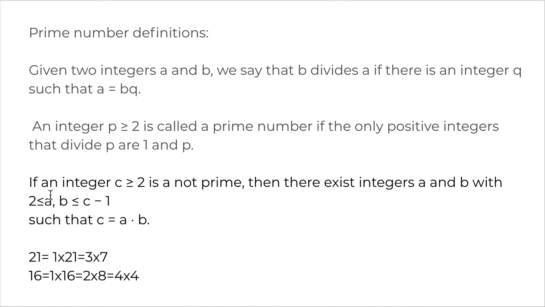So the result is, if an integer c greater than 2 is not a prime, then there exist integers a and b which are greater than 2 and less than c minus 1, such that c can be written as a times b.